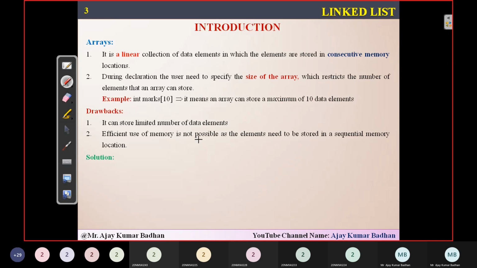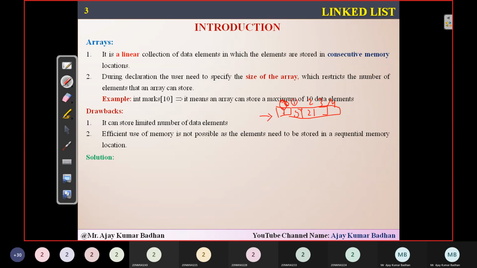Why exactly he's saying in this way is because of one reason. The reason is that in the operating system, you may not be able to get the memory locations in a continuous manner. There is a possibility that within the system you may not be able to get memory spaces in a continuous order. And you know that in arrays, whenever you're storing the elements, they should be stored in a continuous order, or else it's not possible.